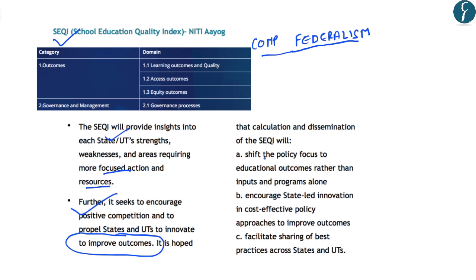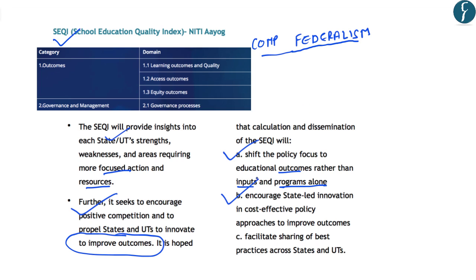Further, this index aims at shifting the policy focus to educational outcomes rather than inputs and the programs alone. So for example, you might know that the previous approaches of the governments have been to increase the allocation in the education sector. And also, there have been many schemes related to the improvement in education. So moving from the inputs and the programs approach, this approach aims at improving the educational outcomes.